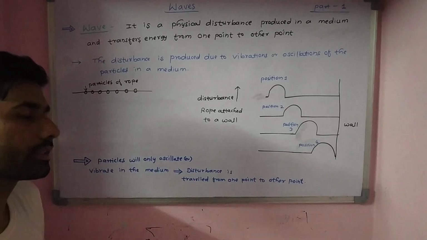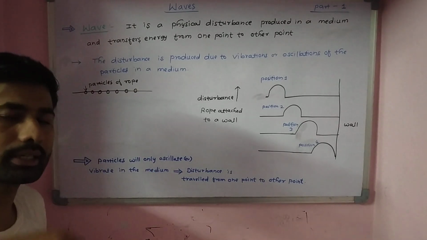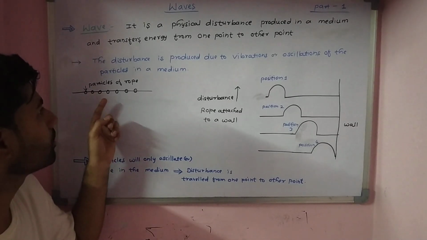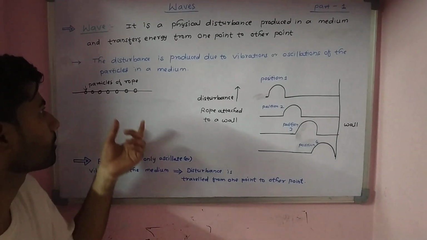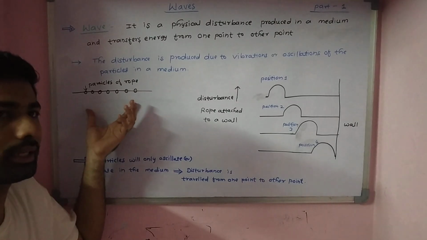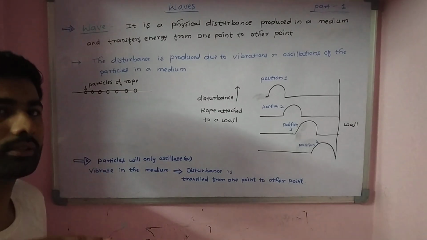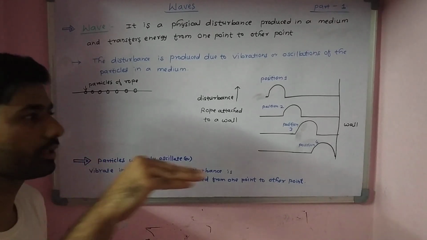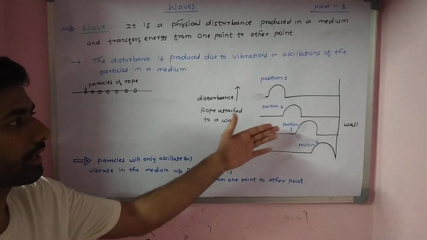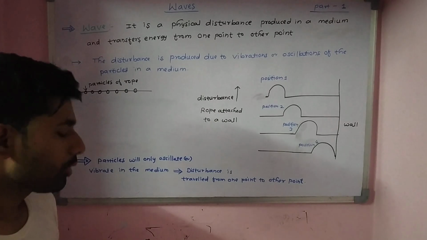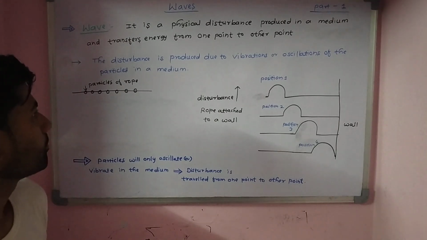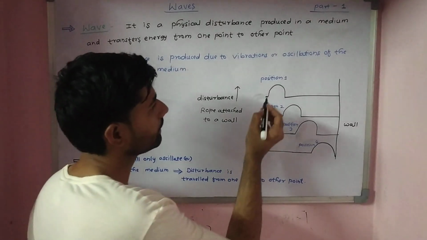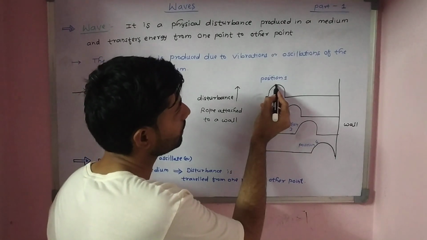Now when we are applying certain force, that is, we are generating some kind of a disturbance, due to that the particles are now getting some kind of vibration. They are going to oscillate in the vertical direction. That means they are going to oscillate along the vertical direction and the disturbance is going to travel along the x-axis direction. And one more important thing here is that this disturbance, if we observe, let's suppose that we are observing the particle position over here.